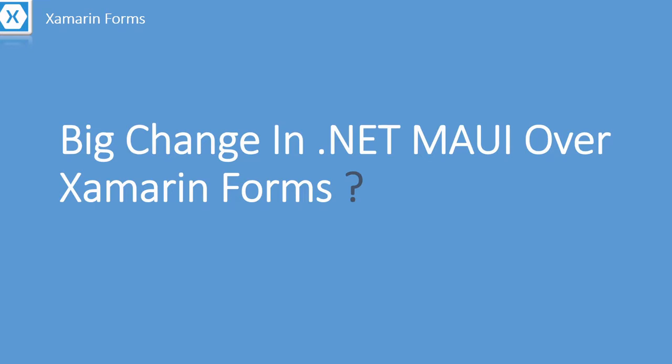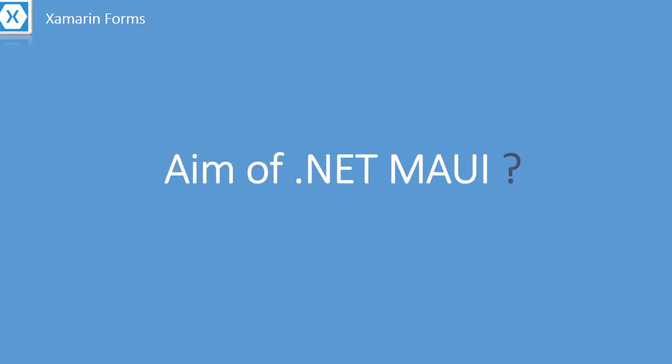But in .NET MAUI, there is a single code-based project, so we do not need a separate project for each platform. It works with a single project for all the platforms. In .NET MAUI, we have built-in resources to access the native APIs for all operating systems such as Android, iOS, macOS, and Windows.